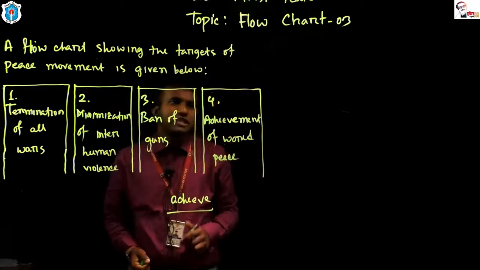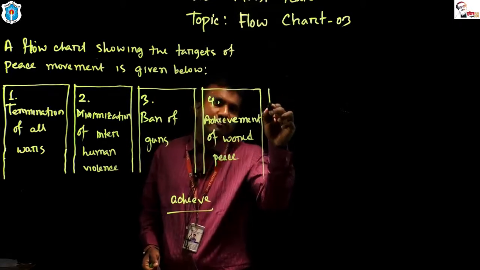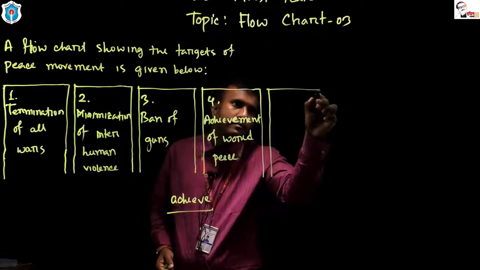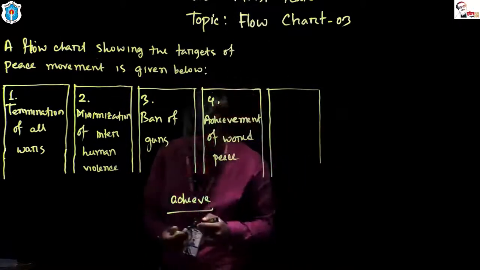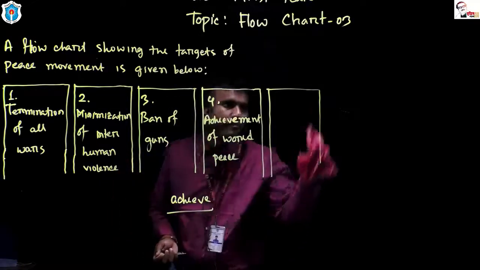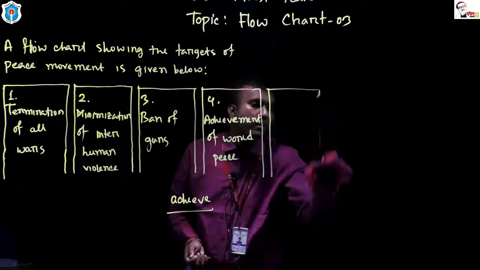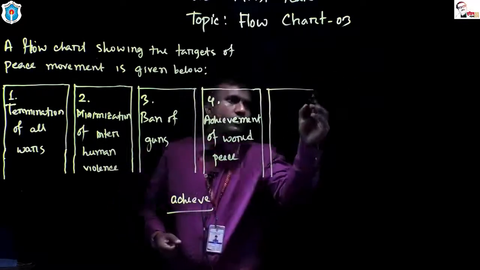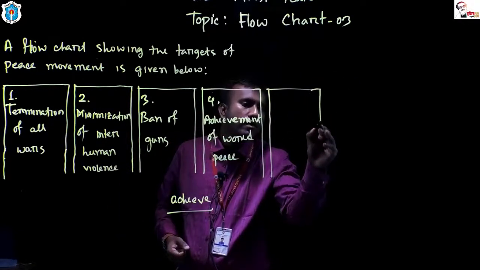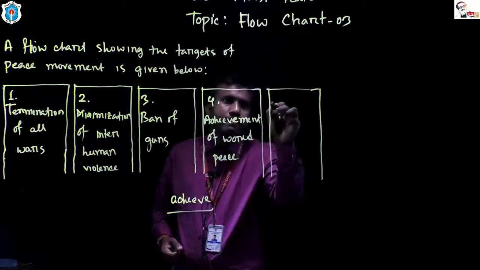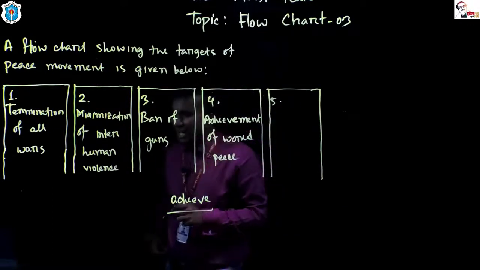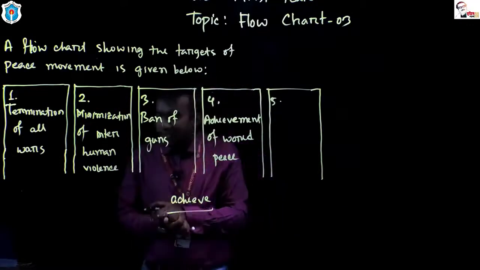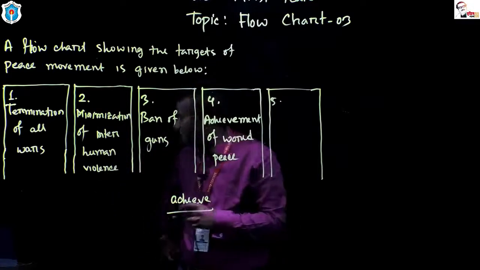Now I'd like to start the fifth one. Sorry. The fifth answer is at the end of the first paragraph.